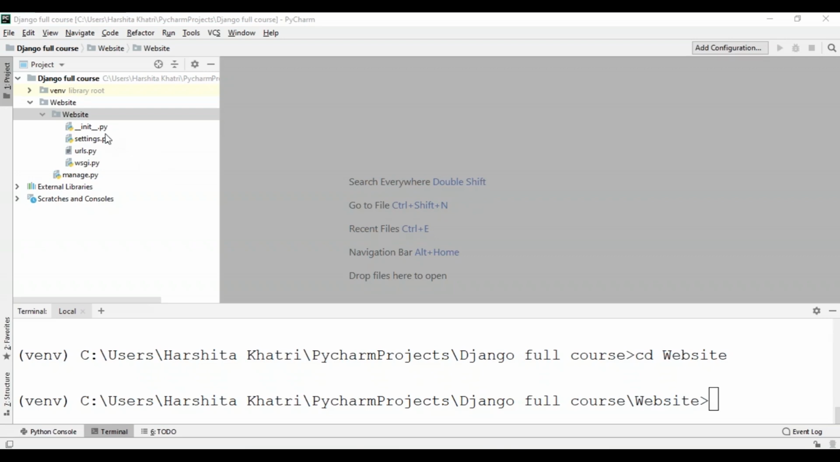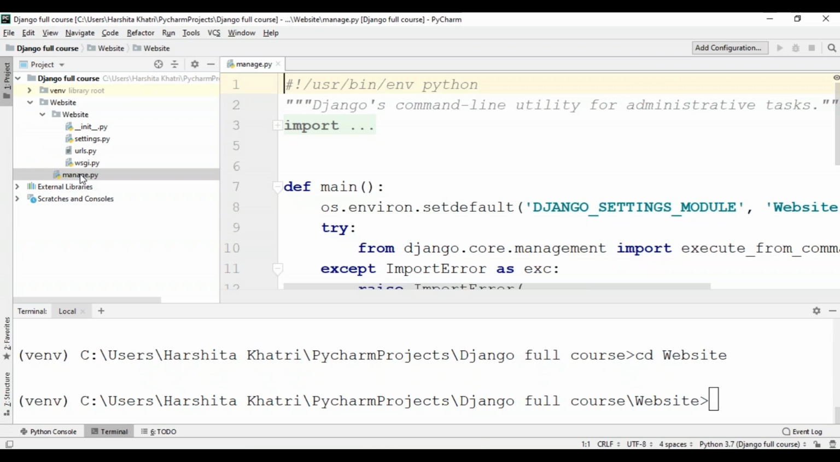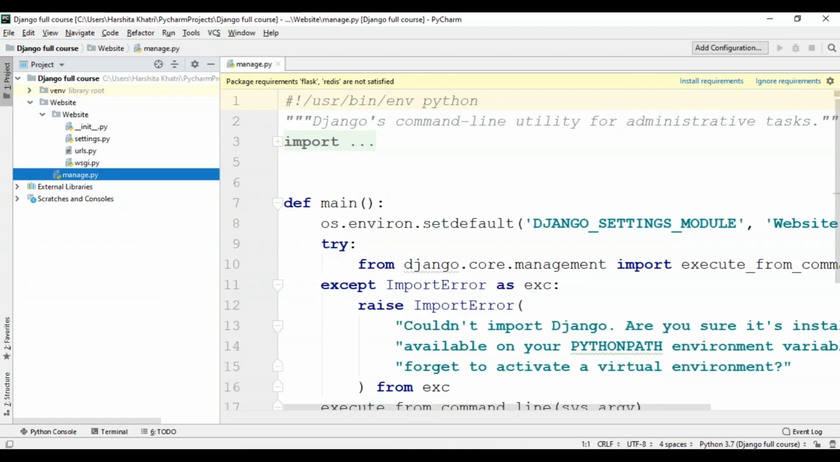The outer website root directory is just a container for your project. The name, however, does not matter to Django, and you can name it as anything you like. After that, the very important file that Django creates for you is the manage.py file. The manage.py file does the same thing as django-admin, but takes care of a few things for you. It puts your project's package on the system path. It sets the DJANGO_SETTINGS_MODULE environment variable so that it points to your project's settings.py file.